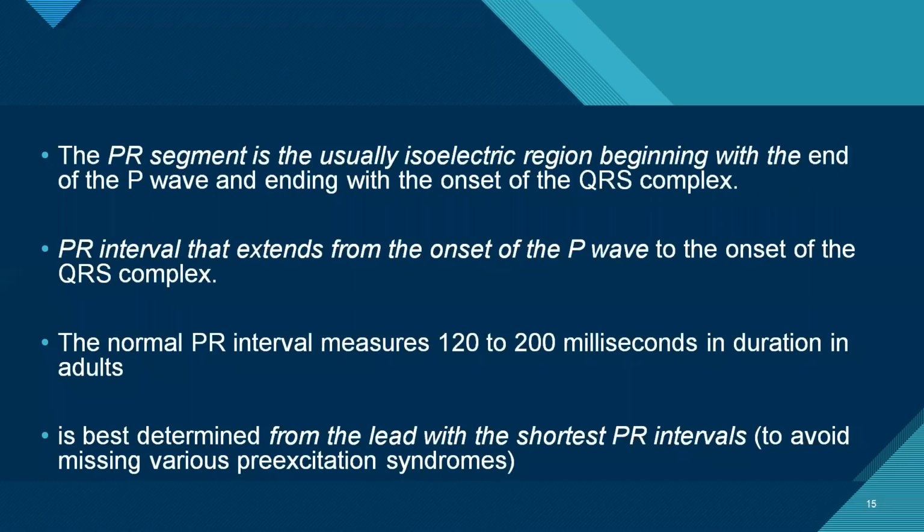The PR segment is usually isoelectric, between the end of the P wave and the onset of the QRS complex. The PR interval extends from the onset of the P wave to the onset of the QRS complex. The normal PR interval is best determined in the lead with the shortest PR interval, to avoid missing pre-excitation.